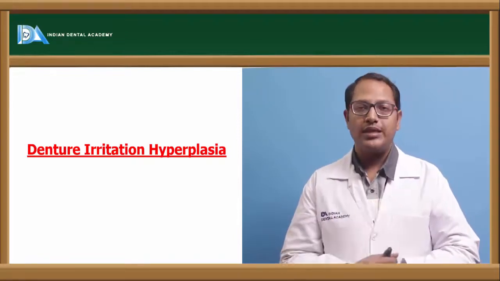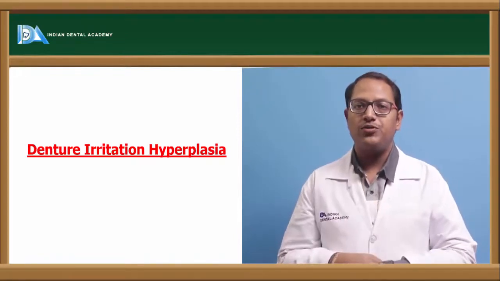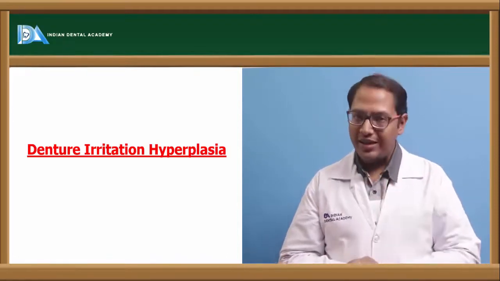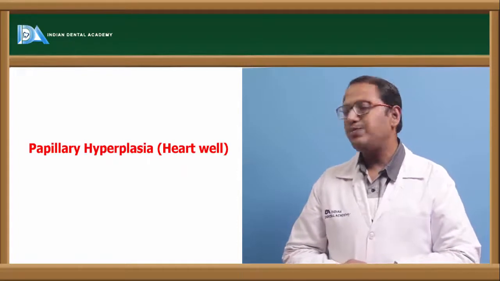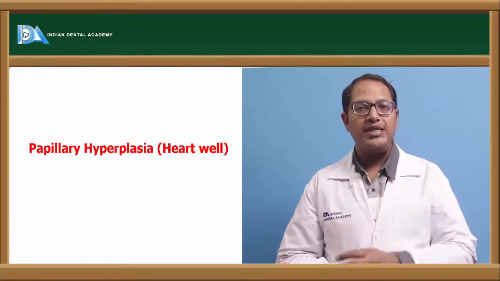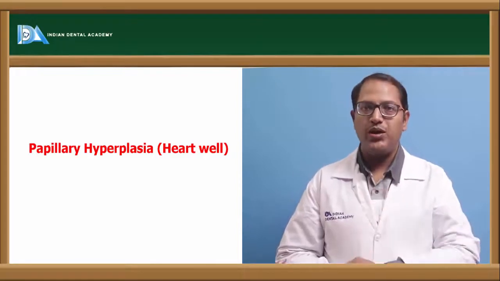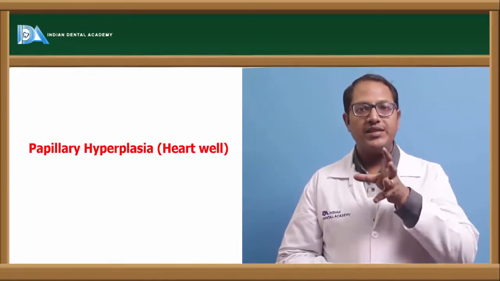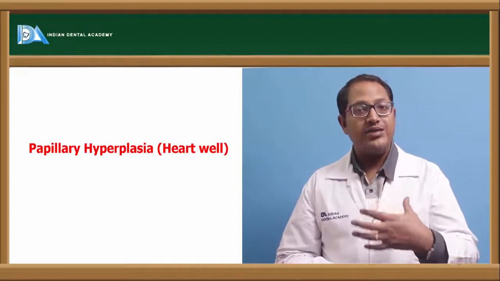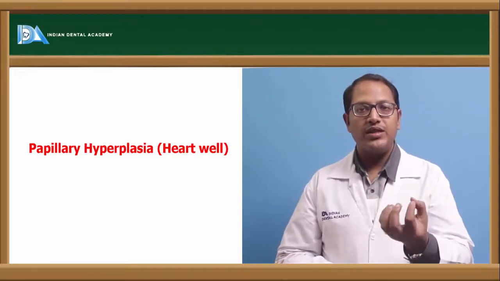And most importantly, we need to mark the place causing the irritational hyperplasia and relieve it from the denture. Coming to papillary hyperplasia. Every papilla has got rete pegs, we all know. So in those rete pegs, if they are increasing in number, then there is a hyperplasia. There is a reaction of the body because of the denture.